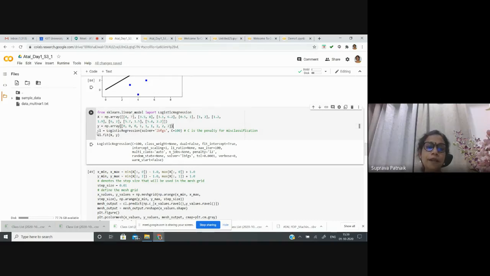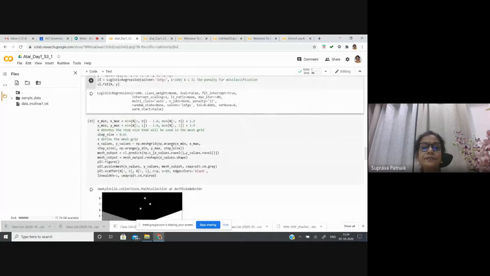So the model is, CL stands for just a name. It can be C1, it can be anything. That is the name of my model. Now I need to fit it on the samples X and Y. Simply if I run it, this does the importing of this package, defining X and Y, defining the classifier model, naming the model and fitting the model. So now that is done.